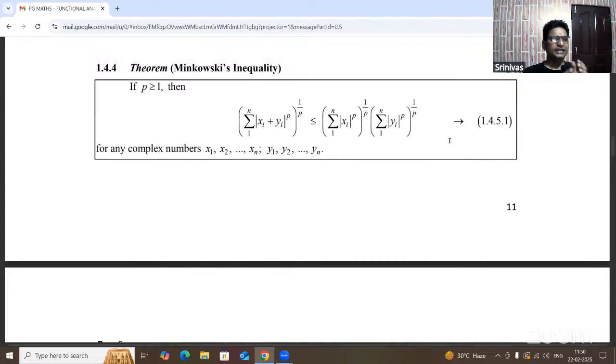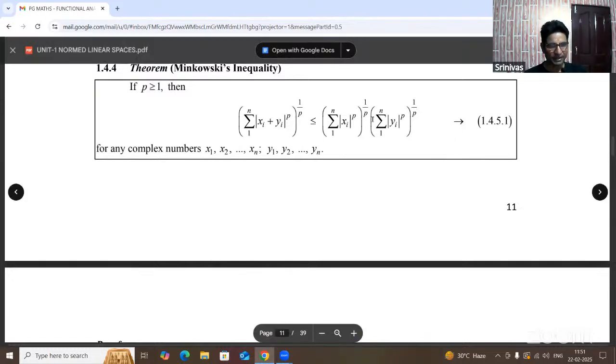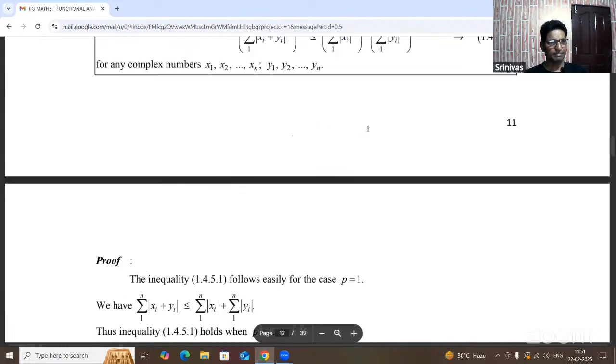Now, the Minkowski inequality. Let p be greater than or equal to 1. Then, with respect to addition, (summation |xi + yi|^p)^(1/p) is less than or equal to (summation |xi|^p)^(1/p) + (summation |yi|^p)^(1/p). Here the xi and yi values are complex numbers.